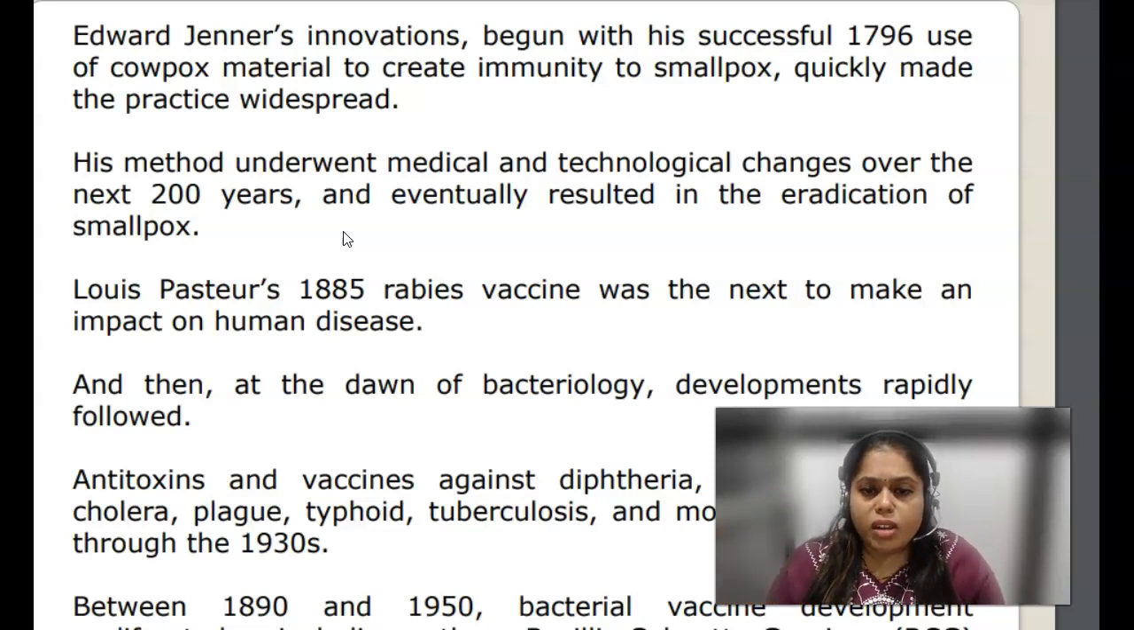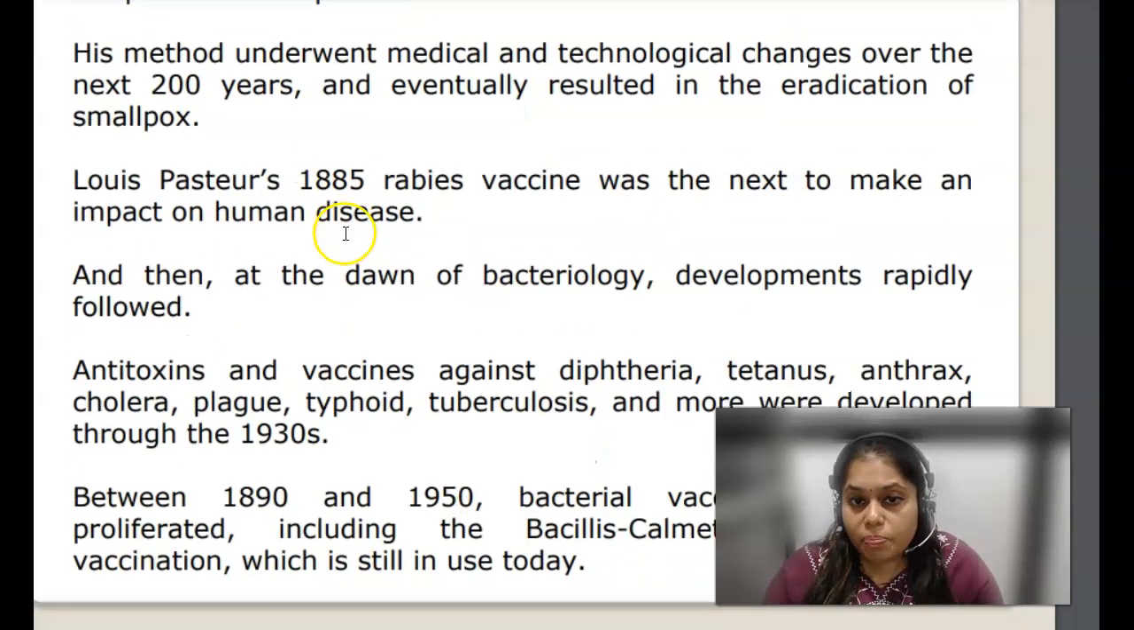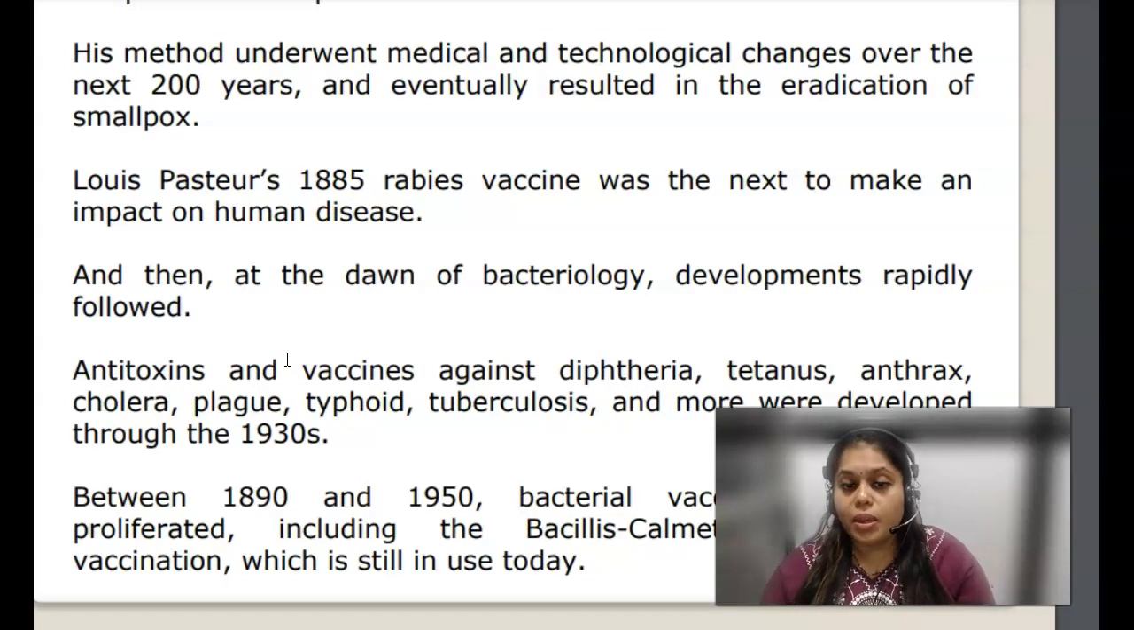A lot of toxoids and vaccines were created in the 1890s, 1930s and 1950s, a time period in which a lot of vaccines were developed, and there was BCG. BCG is a vaccine that fights against tuberculosis, and we still give BCG to people.